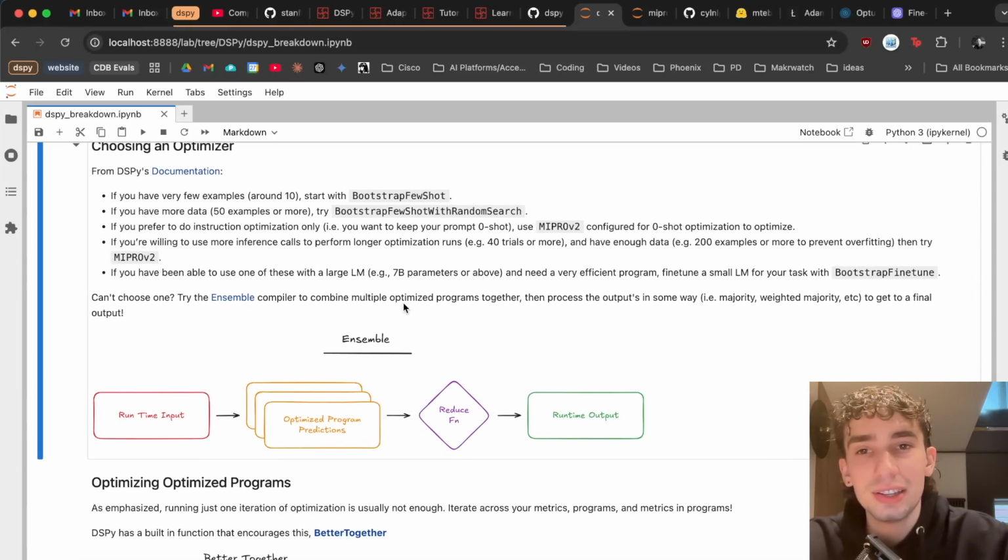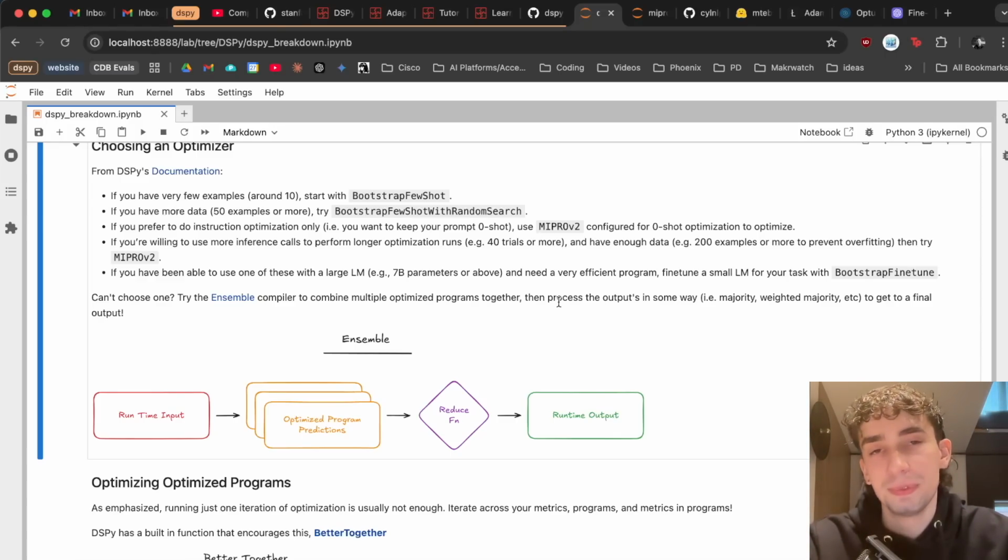They also, of course, have the optimizer Ensemble. And what that does is you can use multiple programs together and then process their outputs in some way. This is a very popular thing to do in the machine learning community when building small models, and you can do this with DSPy programs as well. Essentially, your input's going to come in, run through a bunch of optimized programs, and then some sort of function, maybe a majority function or something like that, will choose the best output.